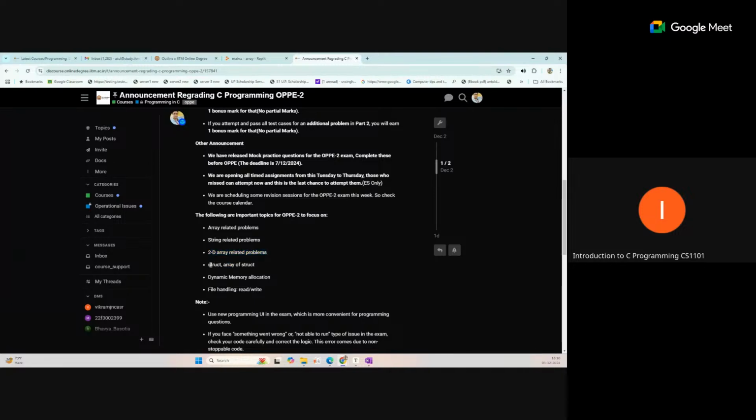And also week 8 contains structures. So for structures, you should know how to write the structure, how you can define the structure and members.